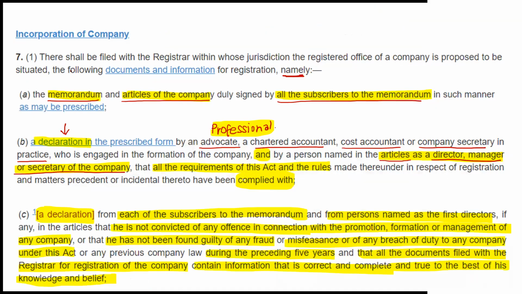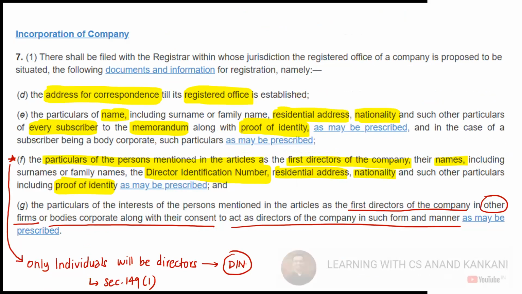Then we discussed what all documents would be sent to the ROC. The memorandum of association, the declaration by the professional and the first director, then the declaration by each subscriber and the first director, the address for correspondence, the name, identity, residential address, nationality of every subscriber to the memorandum, along with their proof of identity. Then a declaration by the first director, basically the details of the first director along with the director identification number and their proof of identity. Then if the first directors of the company are others, they will give their consent also here.